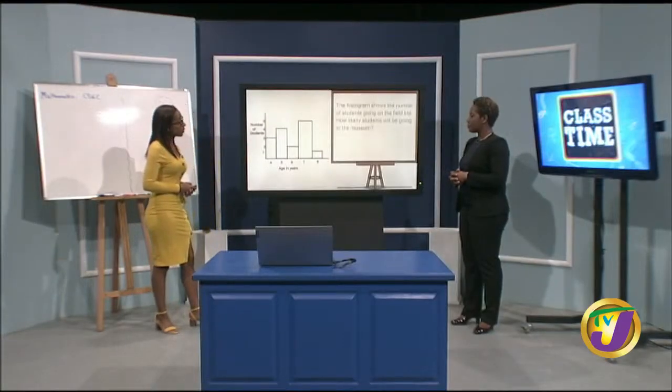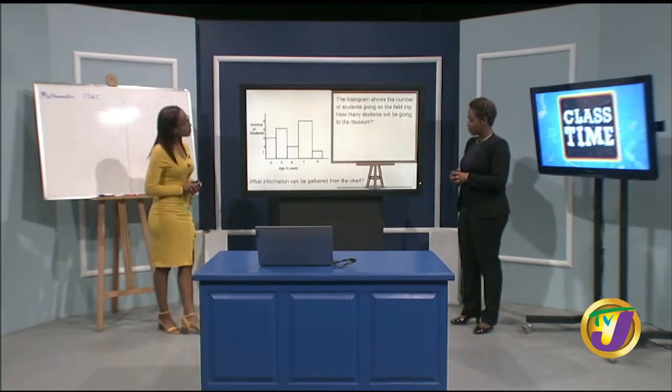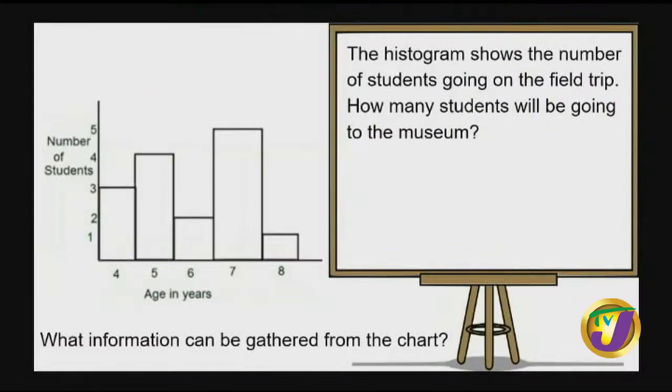All right, so here goes. We're finishing off with our modal score there. And here we have a histogram. The histogram shows the number of students going on a field trip. How many students will be going to the museum? So what information can be gathered from our histogram here? First it tells us the number of students at different age levels, because it states on the x-axis age in years, and on the y-axis the number of students. So it's definitely telling you the age and how many students exist at that age. So all of these students are going to the museum.